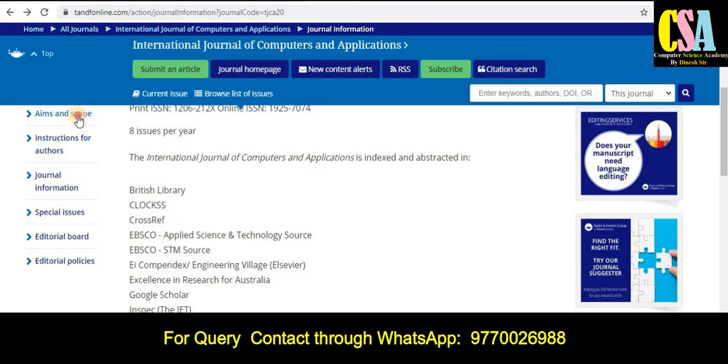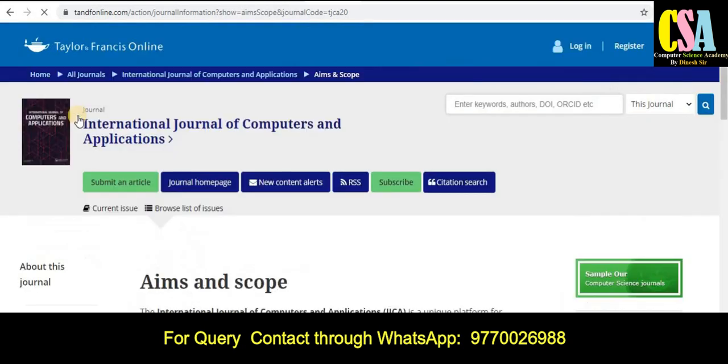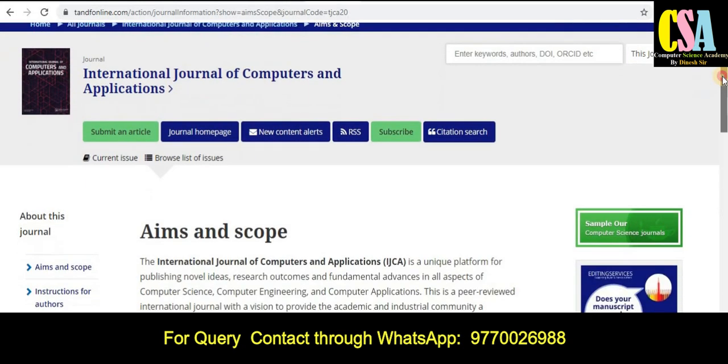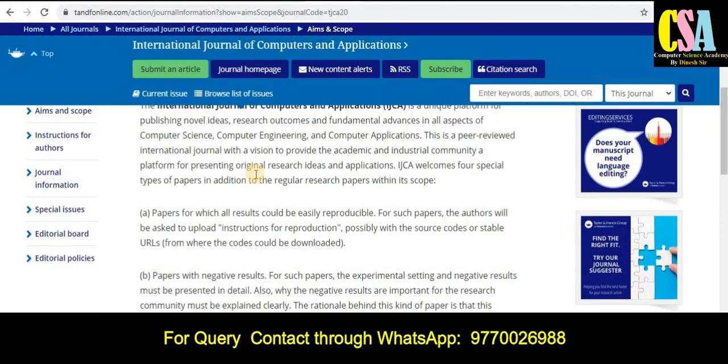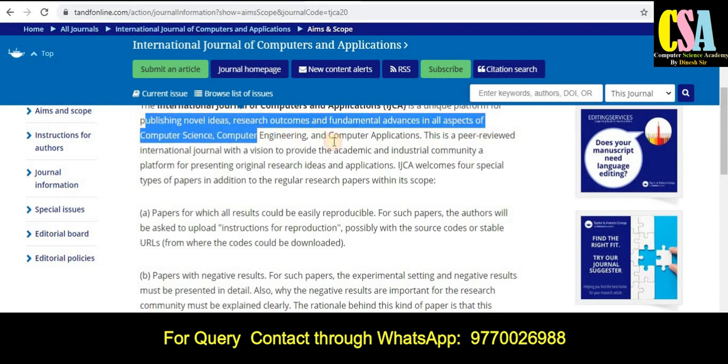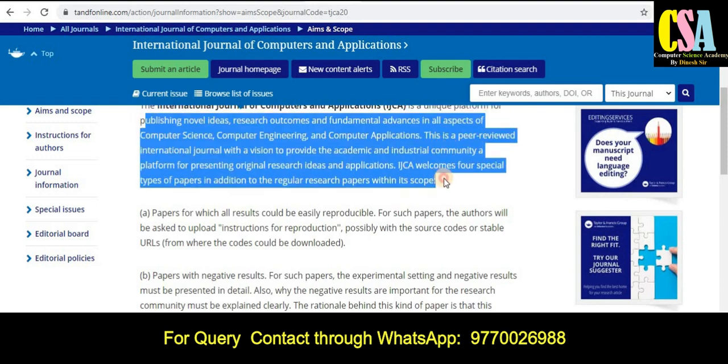And what types of topics and titles are covered by this journal? So here you will find the aim and scope. Explore this section very carefully. In this section you will find all the topics related to this particular journal.